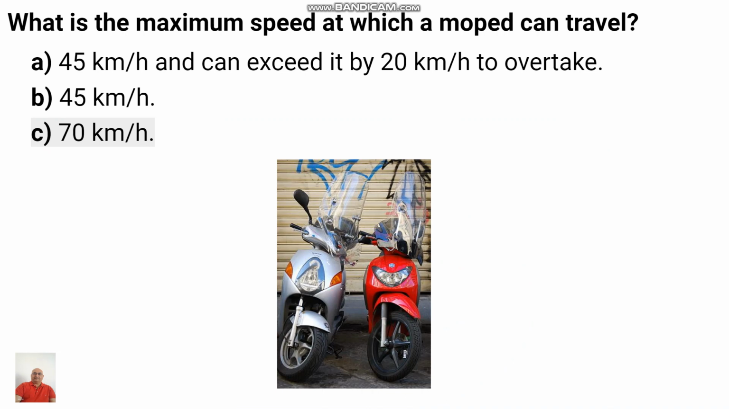What is the maximum speed at which a moped can travel? That is 45 km per hour. Moped can travel at a maximum speed limit of 45 km per hour.